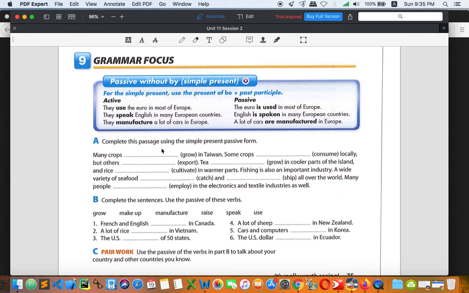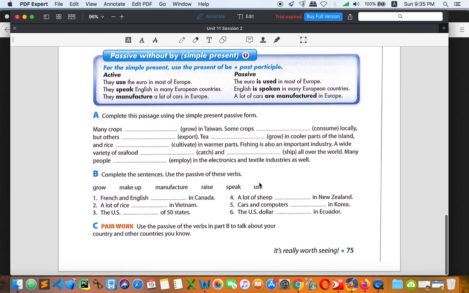Part A, use the verb given right here in brackets in a passive form. But make sure that you take a look at the subject carefully, because some are singular and some are plural, then you have to change the verb to be accordingly. For example, many crops, with s, then you know exactly that we have to use are, right? You can say many crops are grown in Taiwan. Because many crops is a plural subject, you have to use are, and then you can finish the rest until part B.